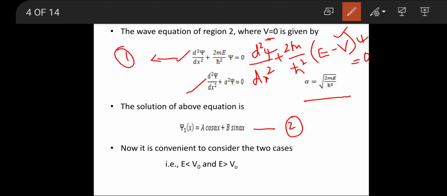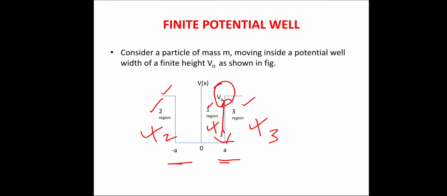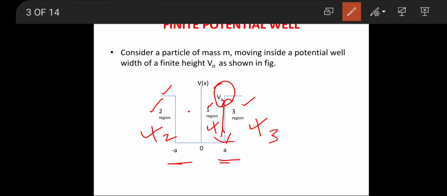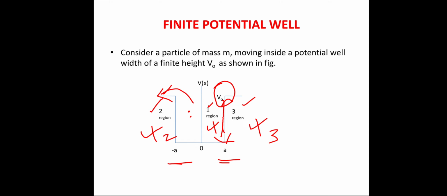Therefore, now we can consider two cases, that is E less than V0 and E greater than V0. Here V0 is nothing but the height of that particular finite well, and E is the energy of the particle. If the energy of the particle is greater than V0, then it can overtake the barrier and go to the other regions. Otherwise, it is inside region 1. So we have two cases.